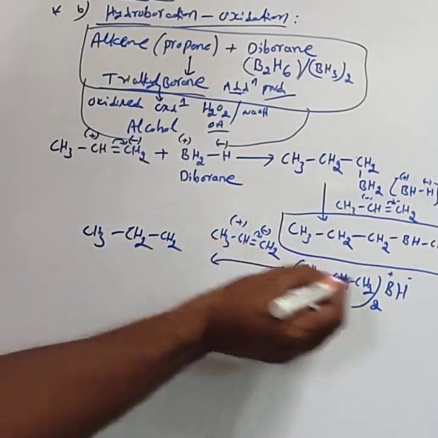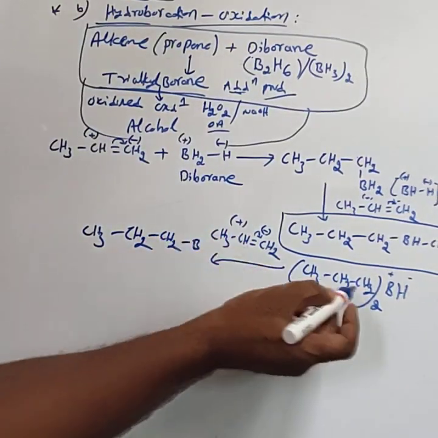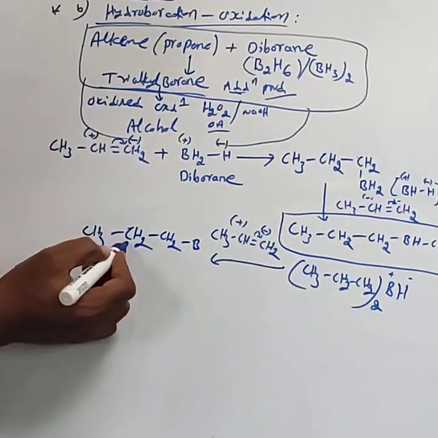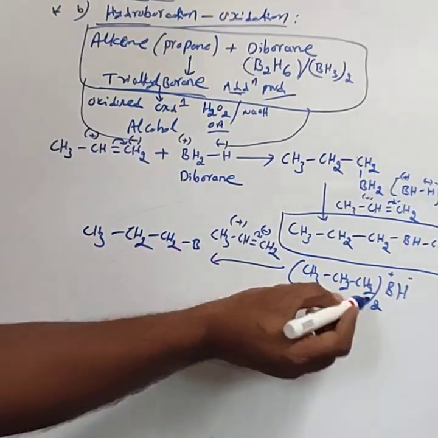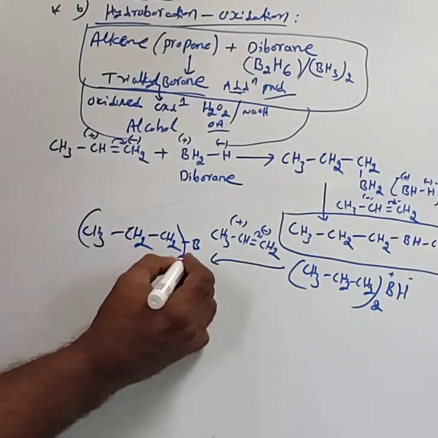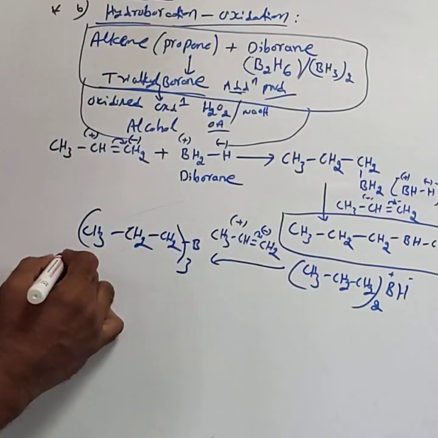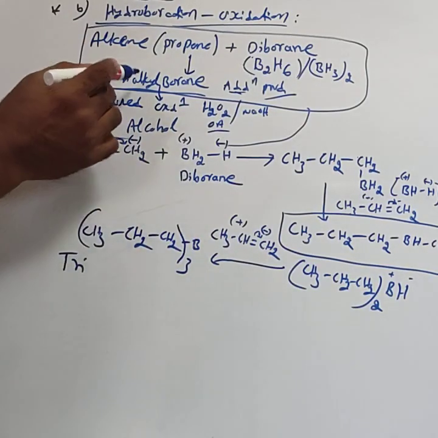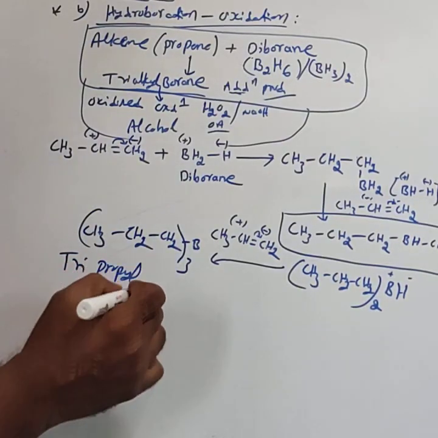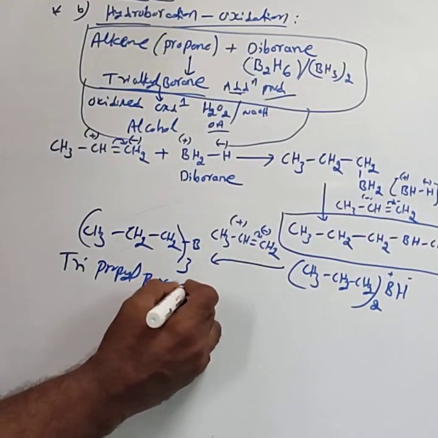Then to this CH2, B gets added. To this B, there are two propyl groups. Here already one propyl group is present. This side two propyl groups. Hence, we can consider the entire thing as thrice. That is, this is the final intermediate. This final intermediate is tri-alkyl. Here alkyl is the propyl. Tripropyl boron or borane. This is the intermediate.